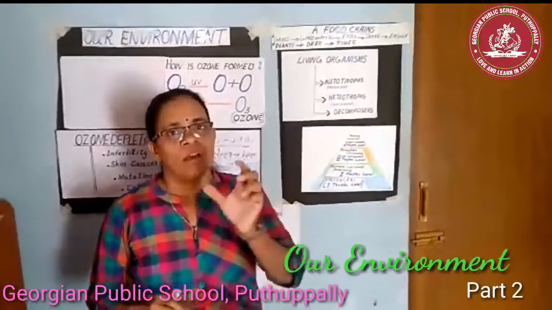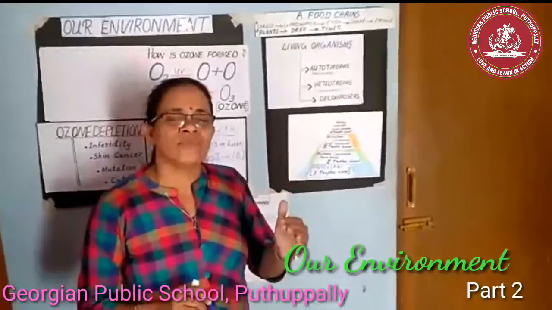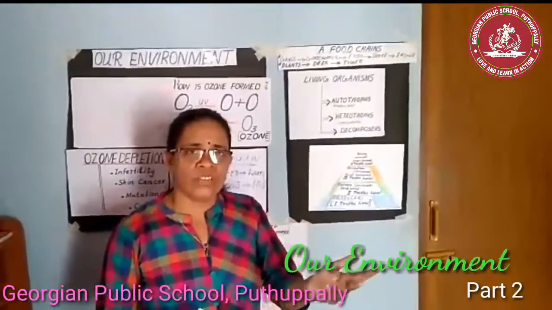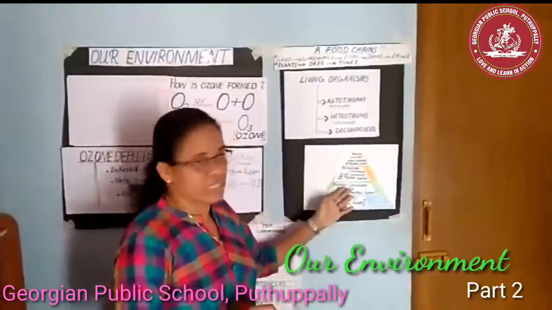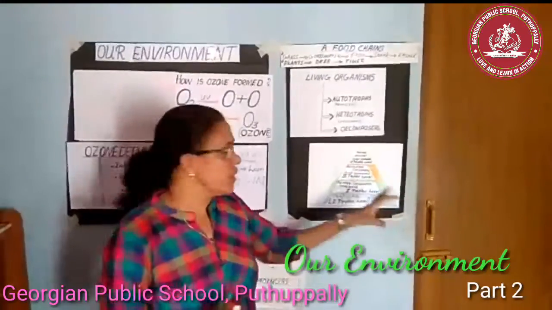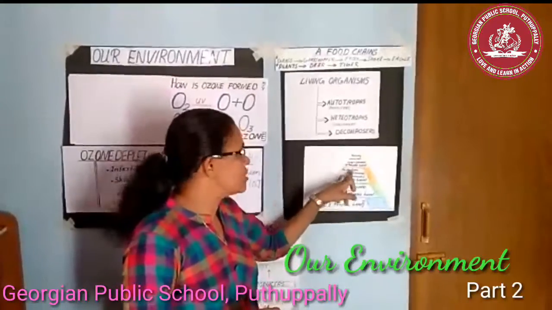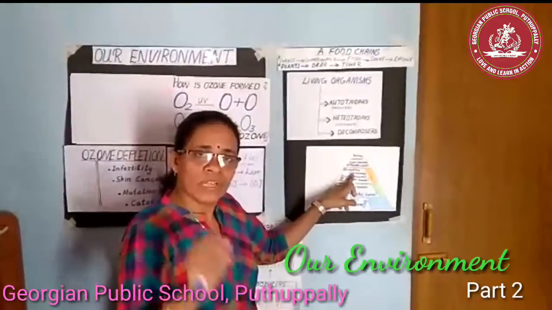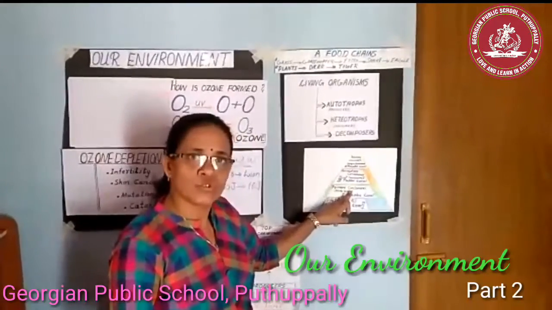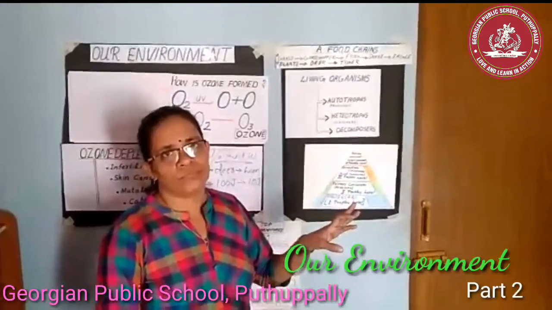Then 90% of the energy will be utilized for its growth, respiration, reproduction and all the other life processes. So very little energy will be stored in its body, and when a herbivore is eaten by a carnivore, only 10% of the energy will be there to pass from the herbivore to the carnivore. Is it clear?